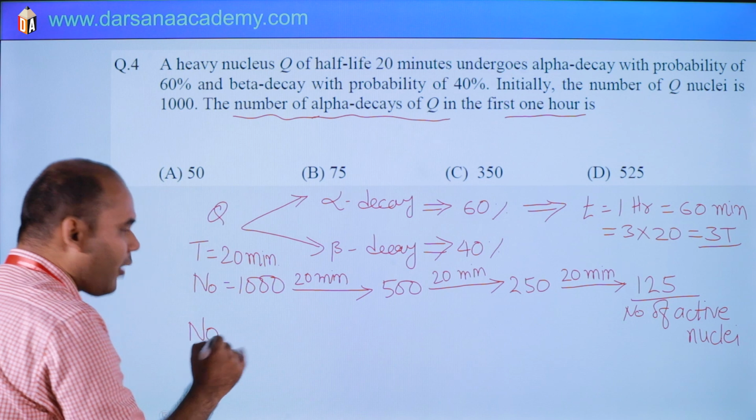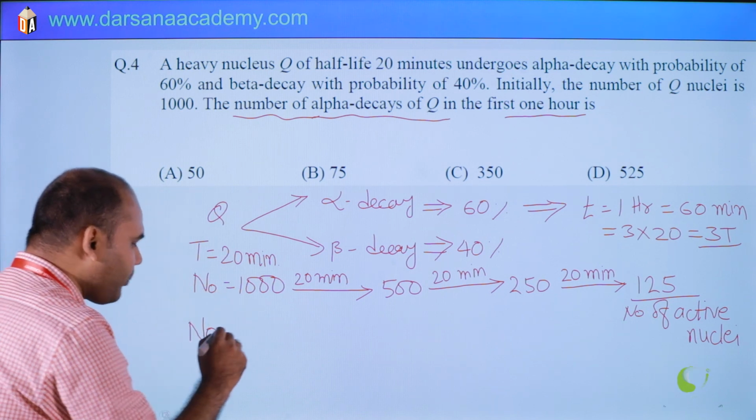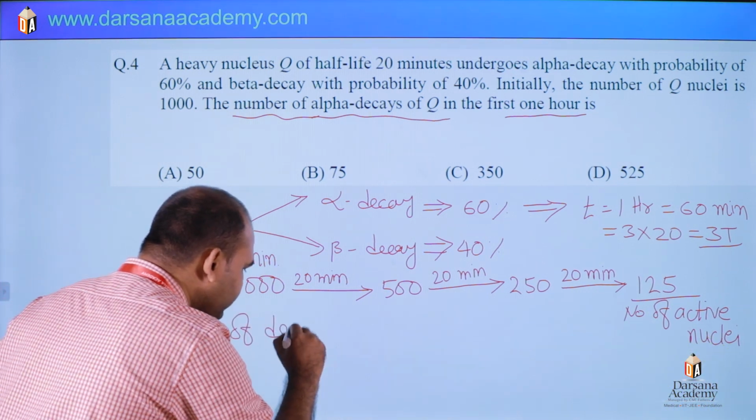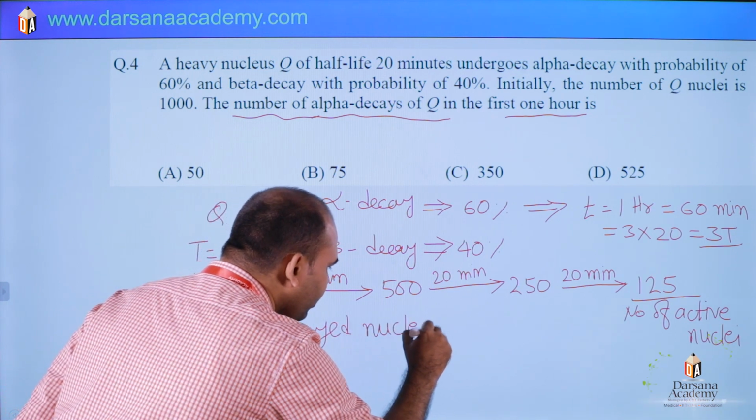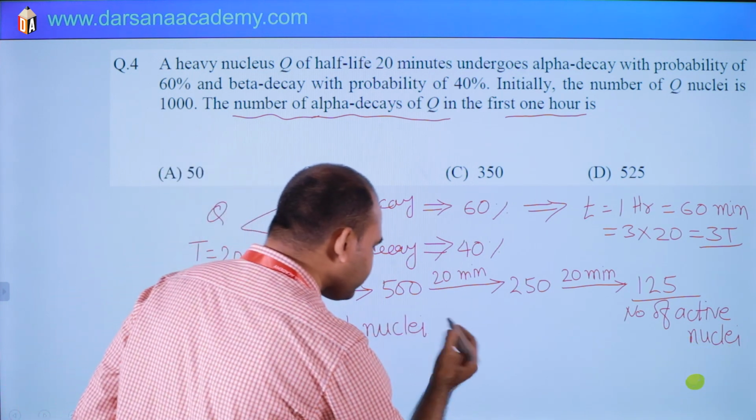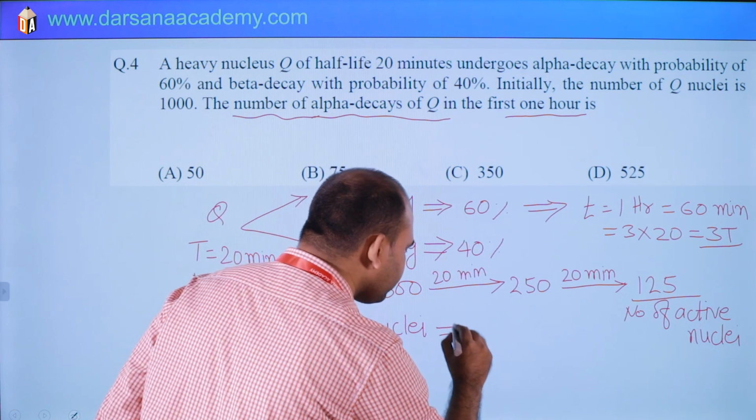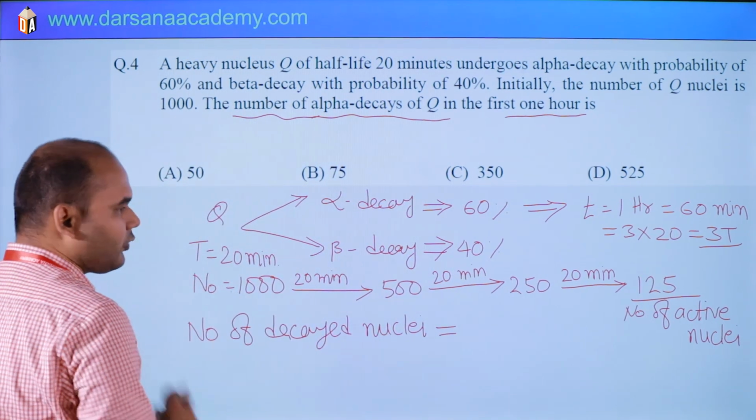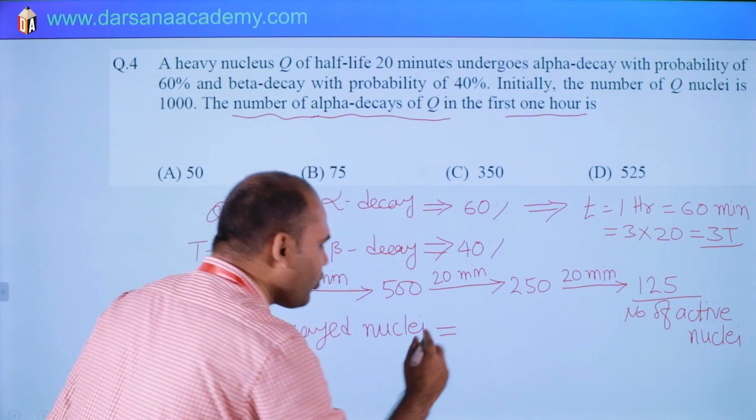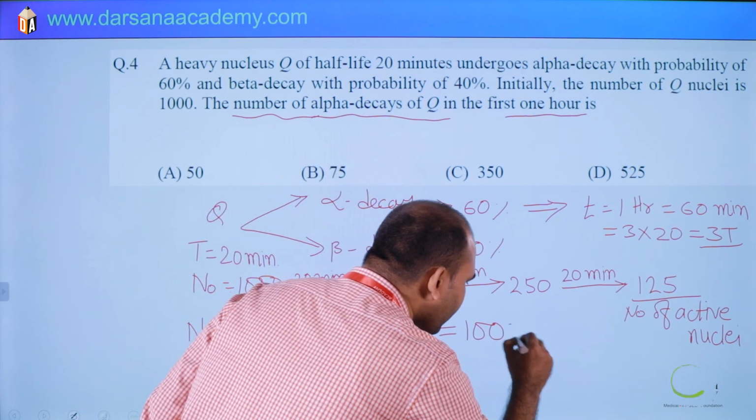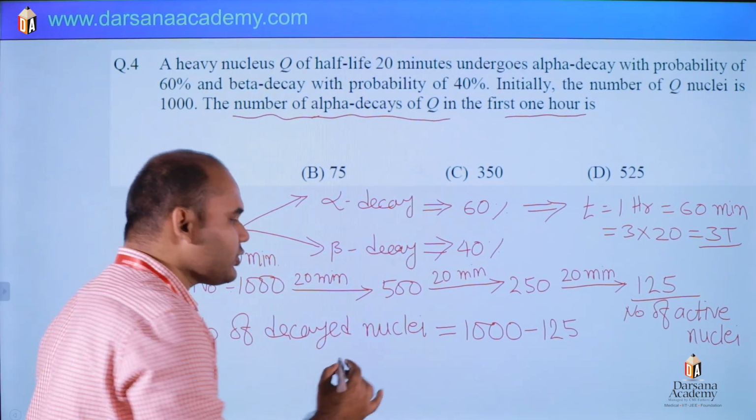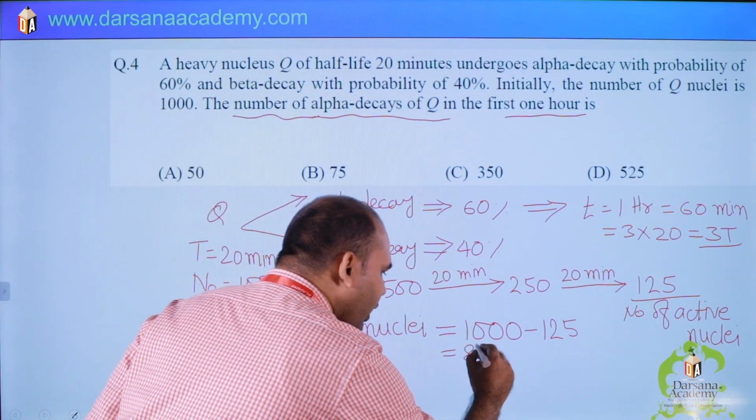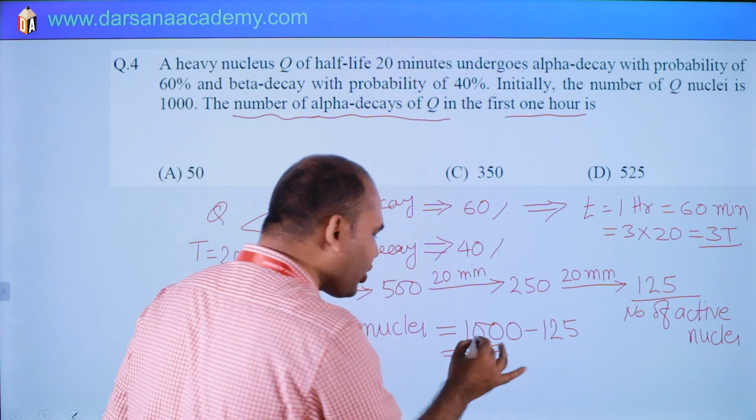Means after one, the number of decayed nuclei in total will be what? Initial was 1000, final active is 125. So 1000 minus 125, it is 875 is the number of decayed nuclei.